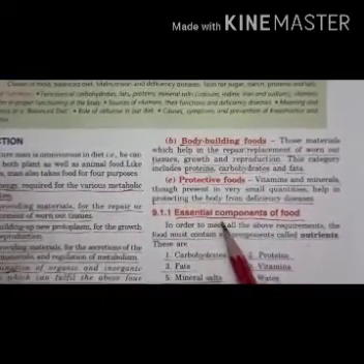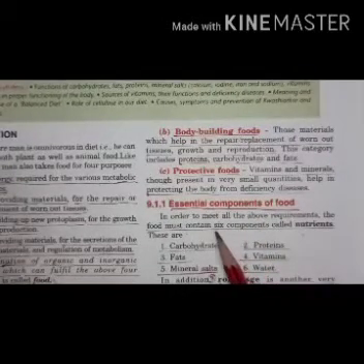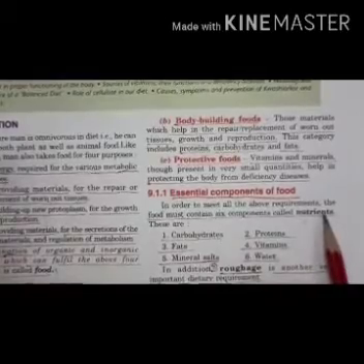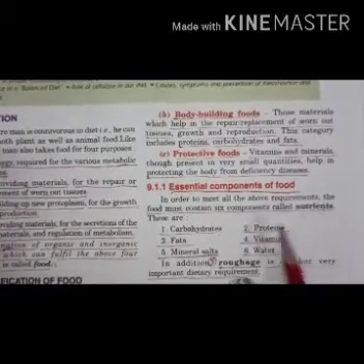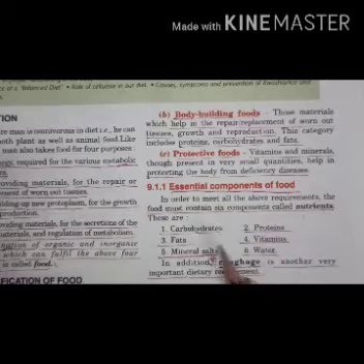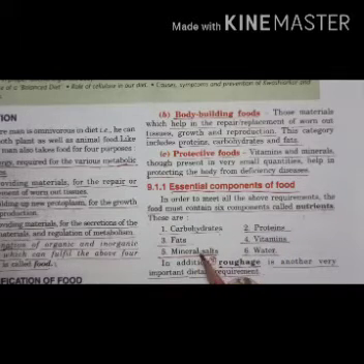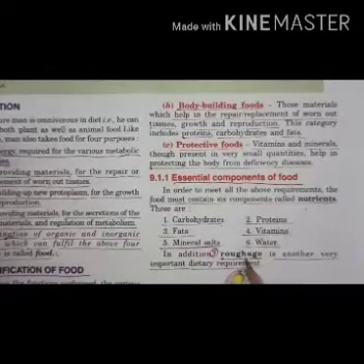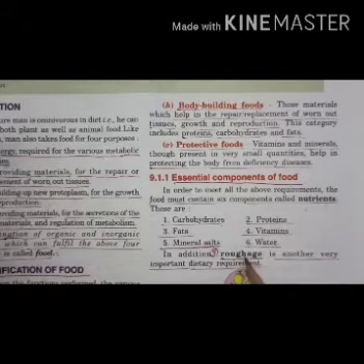Now next are the essential components of food. There are 6 main components of food, which are called nutrients: carbohydrates, proteins, fats, vitamins, mineral salts and water. One more important component is roughage. It doesn't give us nutrients, but it helps in removal of waste from our alimentary canal.